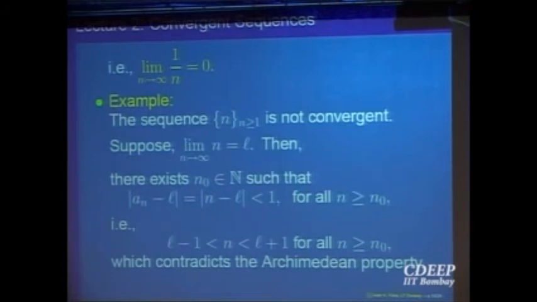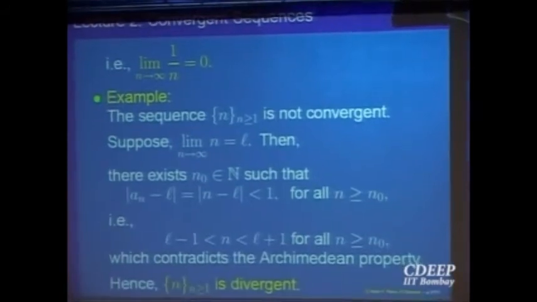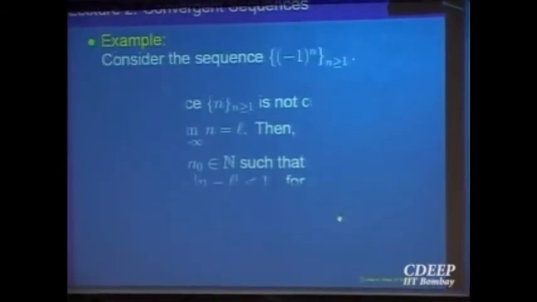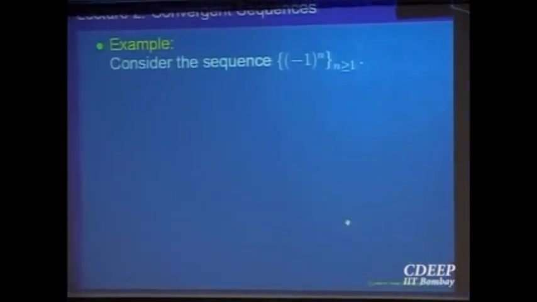In the Archimedean property, if you take x equal to 1, then n times x, that is n, is bigger than y for any y. So given any point y, there is an n which is beyond y. That is what is being contradicted here. So this says the sequence n is divergent. So 1 over n is convergent to 0 and the sequence n is not. Now let us look at this sequence.